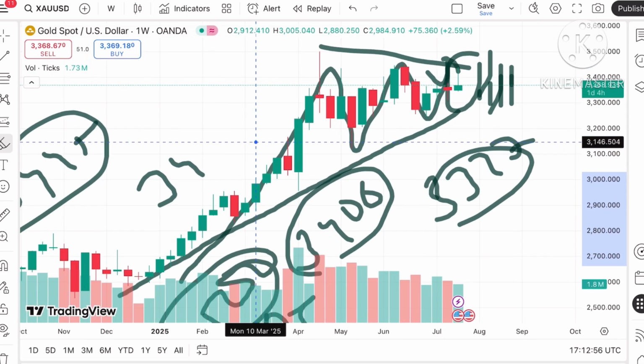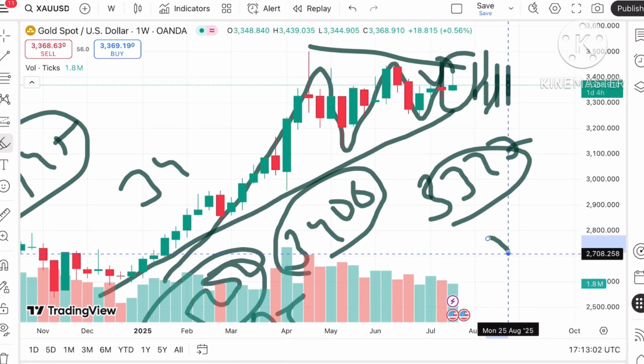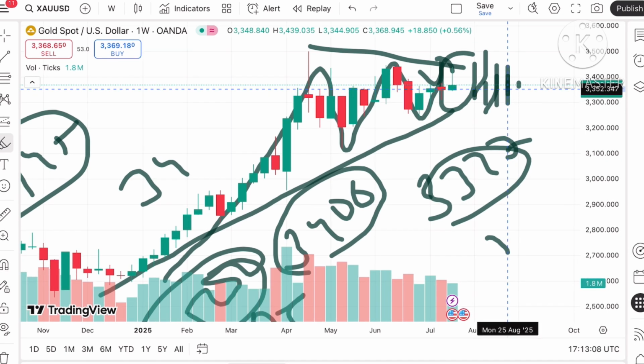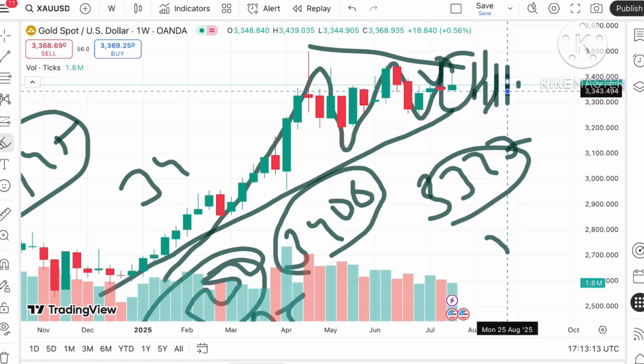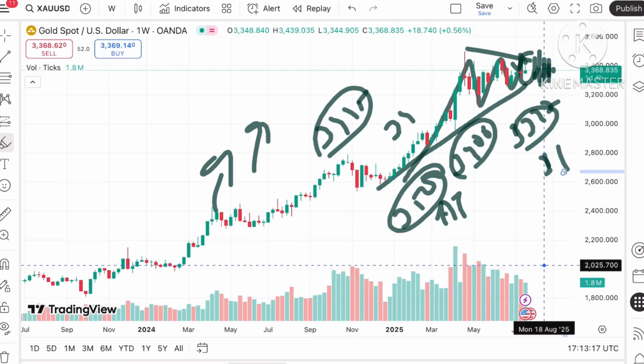Okay, but if the price doesn't sustain, suppose it starts falling below this level, a close level at 3365, we can see, and then the next support of around 3358, and from there a further fall towards a level of 3352, and then to a level of around 3343, and then a further fall can be seen.